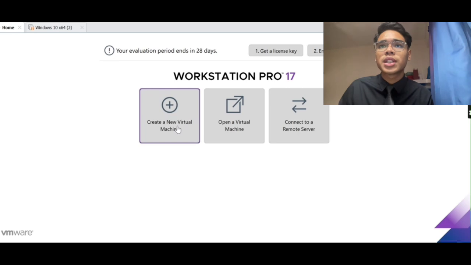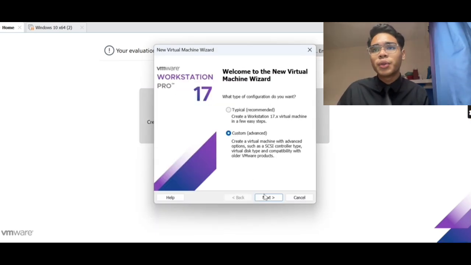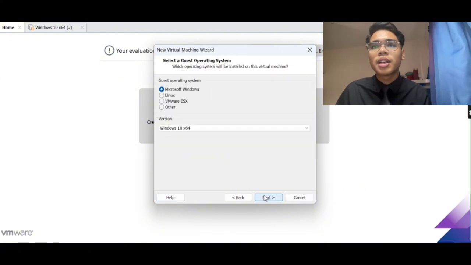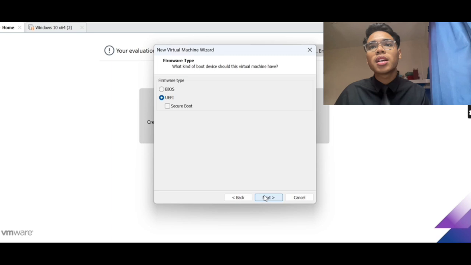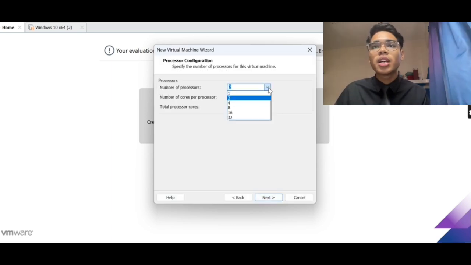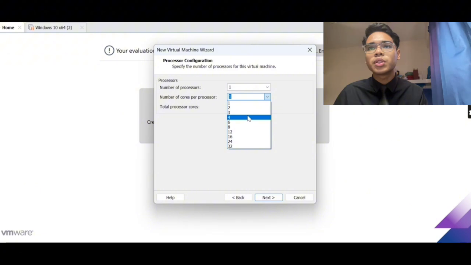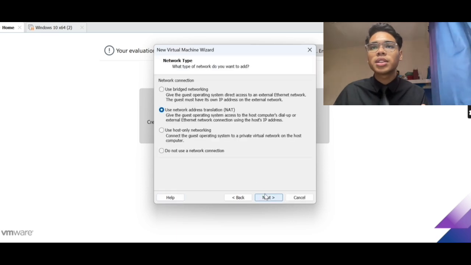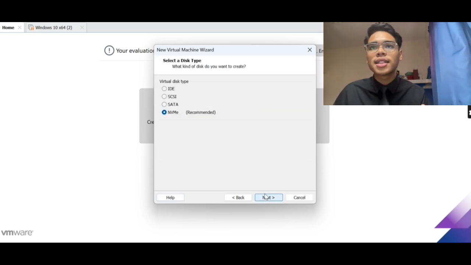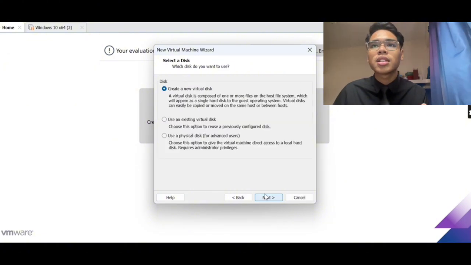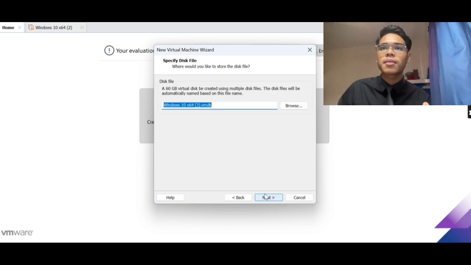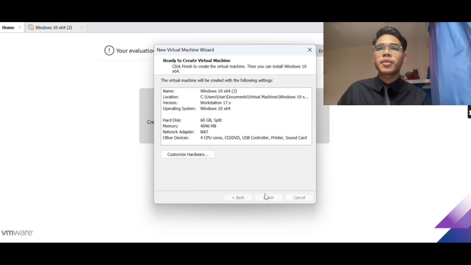For the first step, we choose create a new virtual machine. We click Next, Next, Next, Next. Make sure it's Windows 10. Next. For the processor, we choose 1 and the number of cores per processor, we choose 4. Next. We choose 4 GB. Next. We choose use anywhere. Next. Next. Next. Create a new virtual disk. Next. Next. Make sure it's Windows 10. Next. Finish. We wait until the loading.